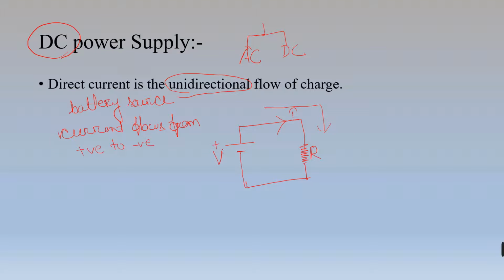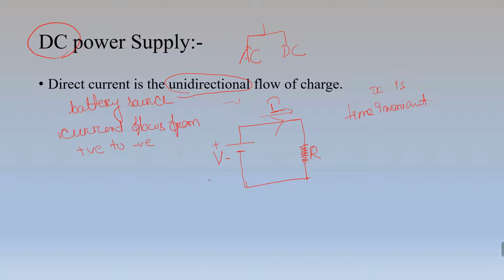So this is the positive terminal and this is the negative terminal. Two terminals are there. And as we know, current always flows from positive to negative terminal. Here current will flow in this direction. This will be our I. And another important thing is what? DC is time invariant. That is, it will never depend on time. That means the amount of current that is flowing through this load will always remain the same. That is, its magnitude will remain the same.